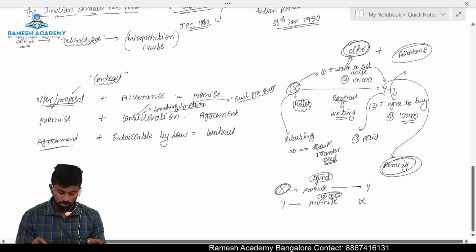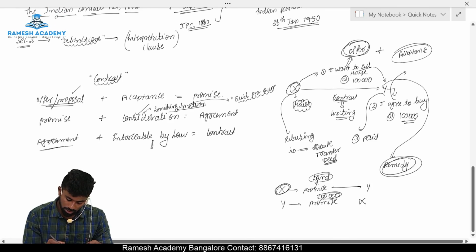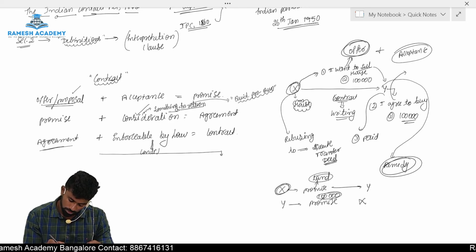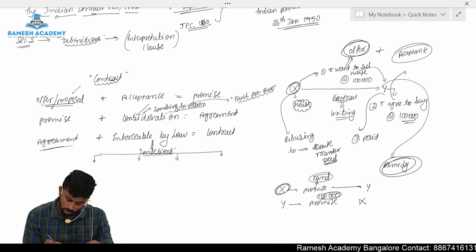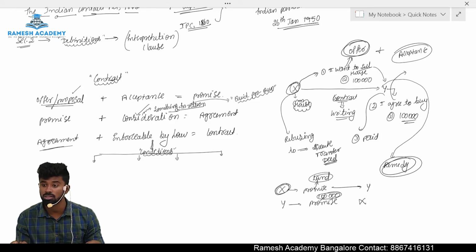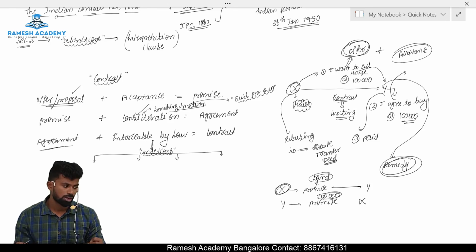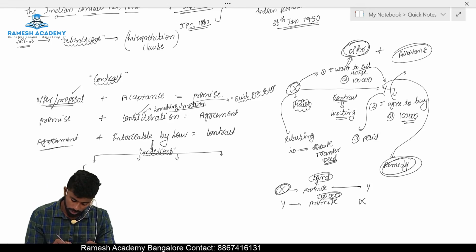Okay, so an agreement is enforceable by law if it satisfies what? It must satisfy the following conditions. So what are the conditions to be satisfied to be enforceable by law, sir? An agreement to be enforceable by law must satisfy four important conditions. What are they?